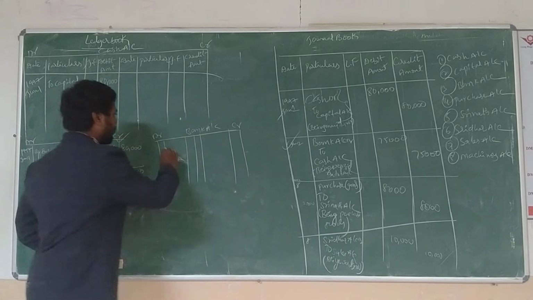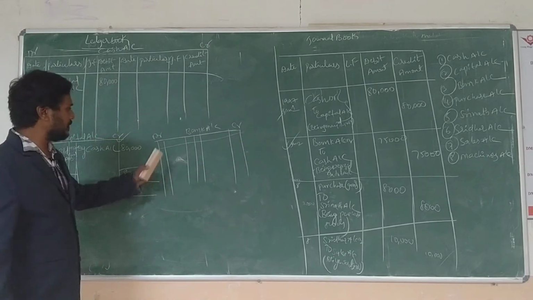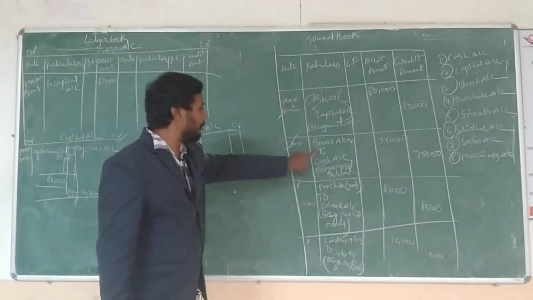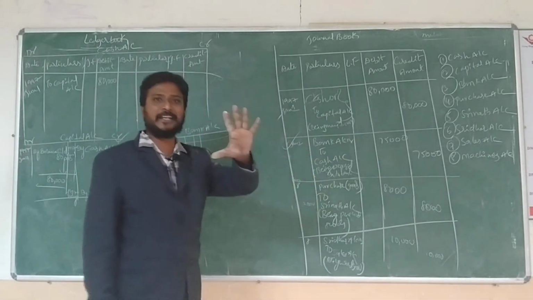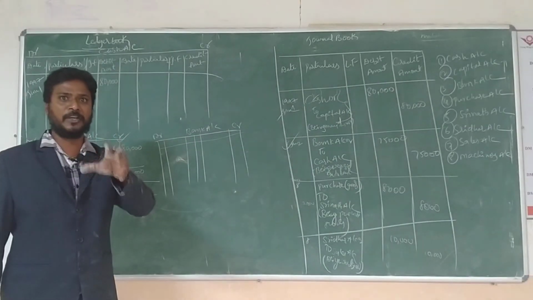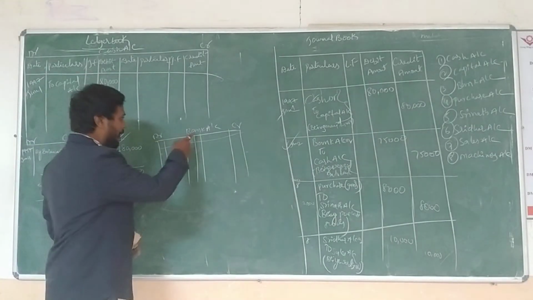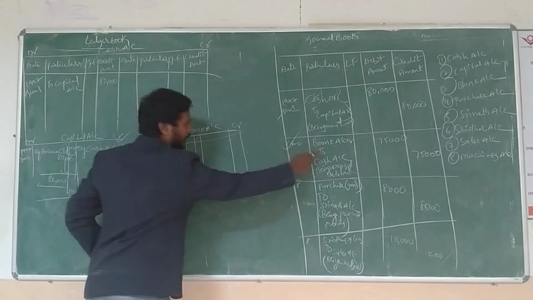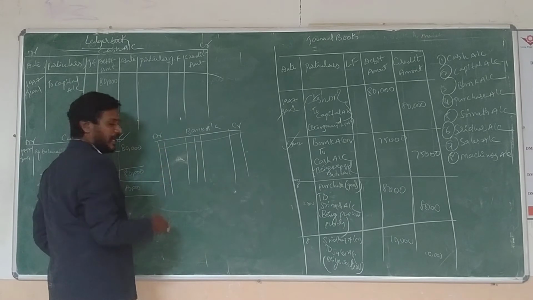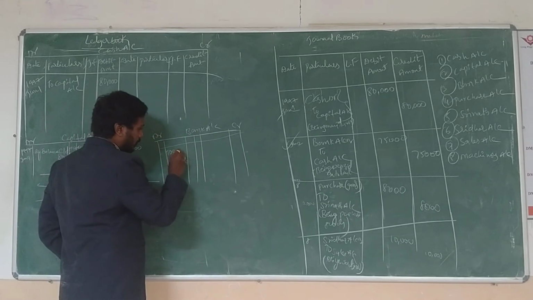So this is the bank account. According to the journal book, we have bank account debit to cash account. This is a direct entry, which we are going to prepare first as the primary account. We are going to enter the direct entry: bank account debit to cash account.